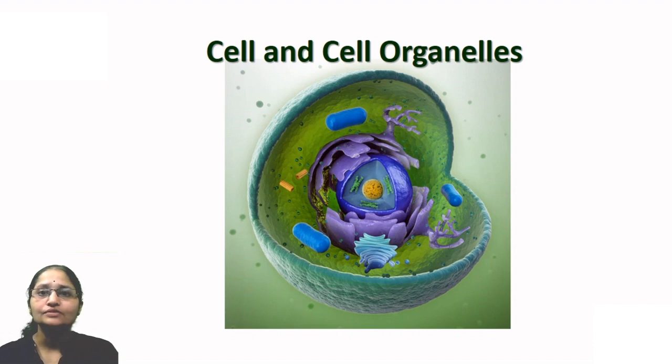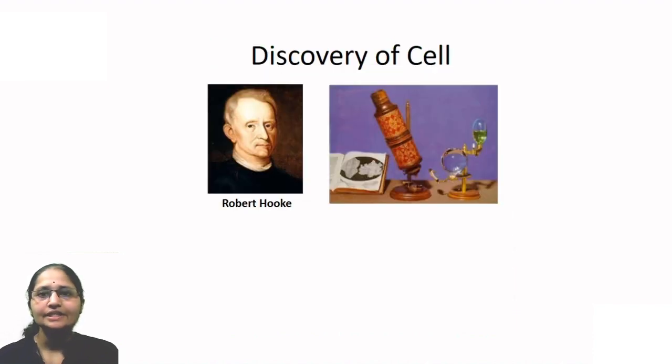But were they known since ancient times to human beings, or when did they become known to us? Let us try to explore this history. In ancient times, cells were of course not known to humans. It was for the first time the scientist named Robert Hooke who tried to discover the cell. How he did that is very interesting.